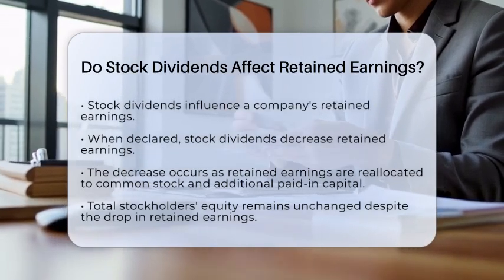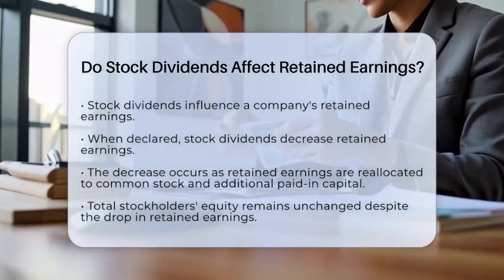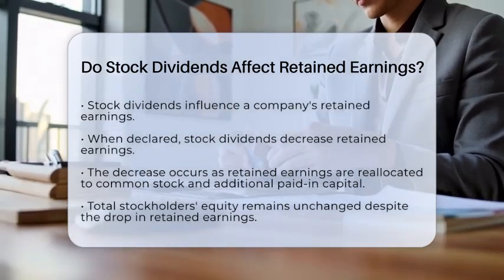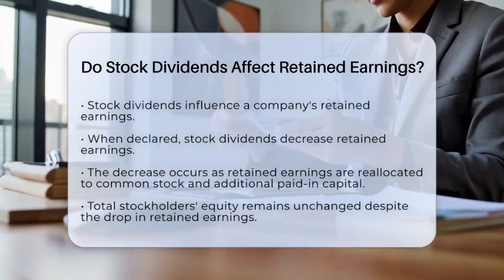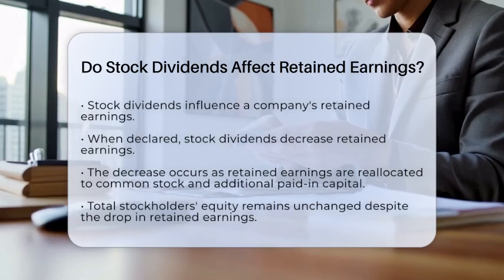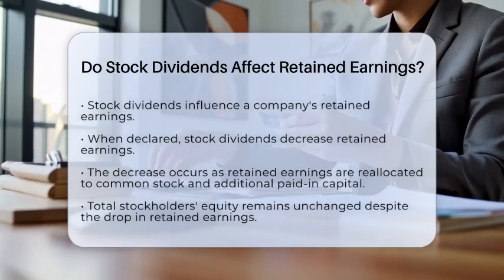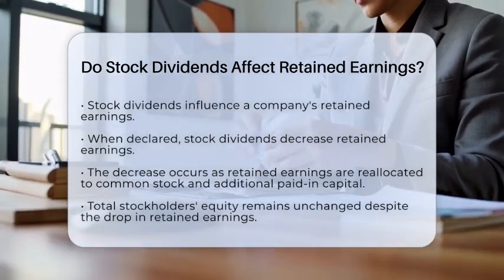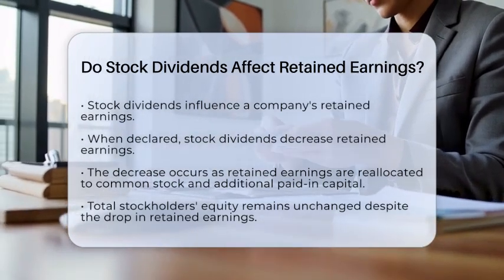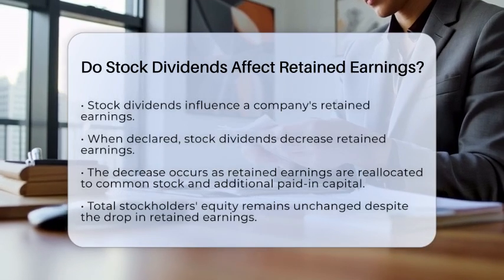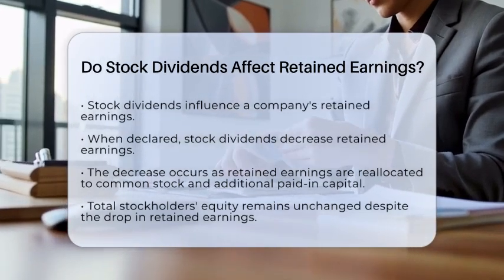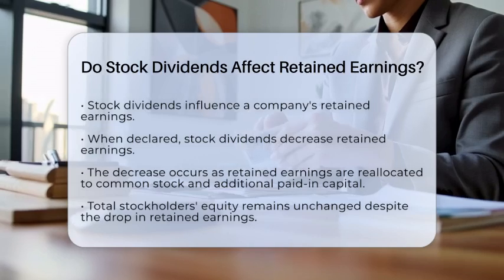When a company declares stock dividends, it indeed affects retained earnings. Specifically, the balance of retained earnings decreases. This happens because the company reallocates a portion of retained earnings to common stock and additional paid-in capital accounts. While retained earnings drop, the total stockholders' equity remains unchanged. This is because the increase in common stock and paid-in capital offsets the decrease in retained earnings.